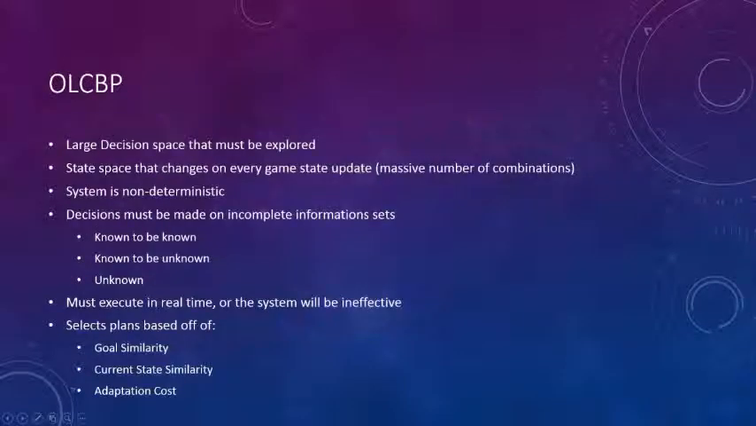OLCBP typically has a large decision space that must be explored. The state space also changes with every game state update, which means that there are a massive number of combinations that must be considered. The system is non-deterministic. Decisions must be made based on incomplete information sets, so you have to examine what is known to be known, what is known to be unknown, and what is completely unknown. You must execute in real time, or the system will be ineffective. Finally, you must select plans based off of goal similarity, current state similarity, and adaptation cost.